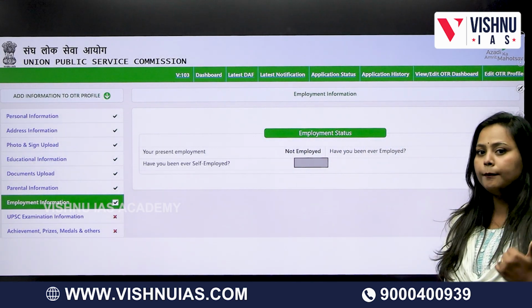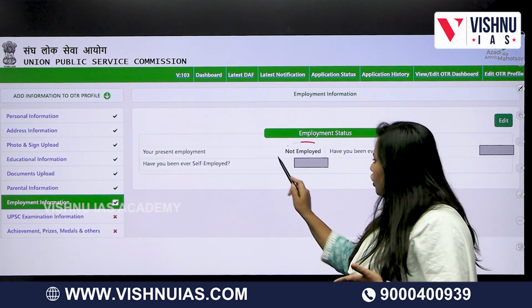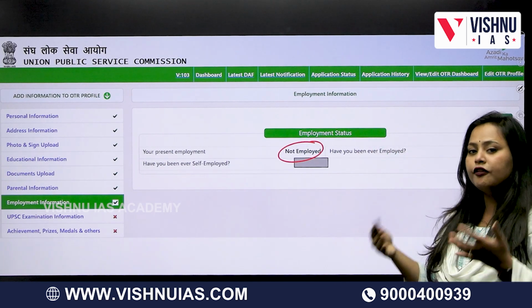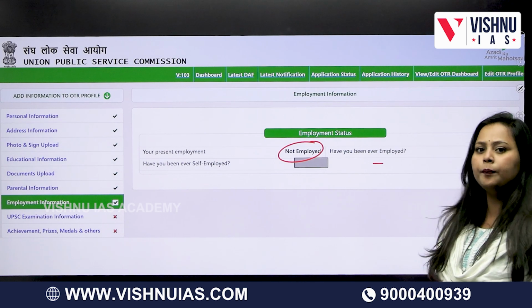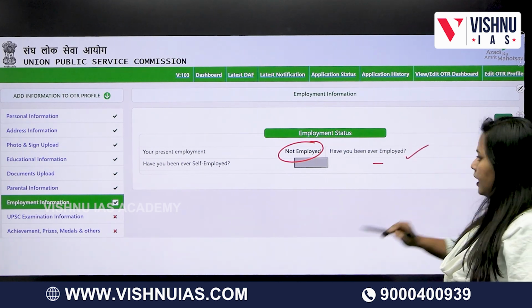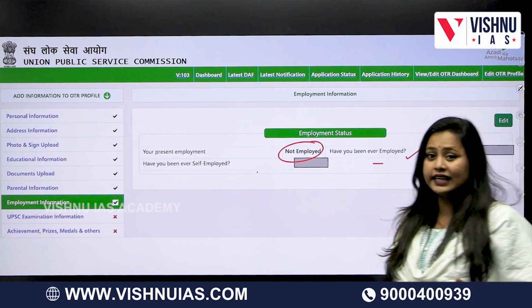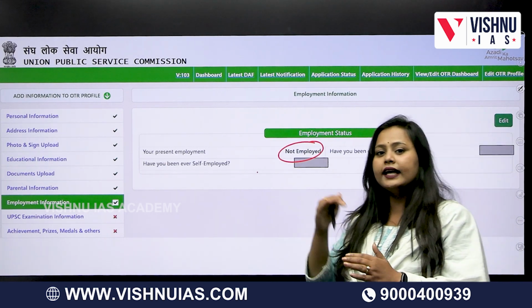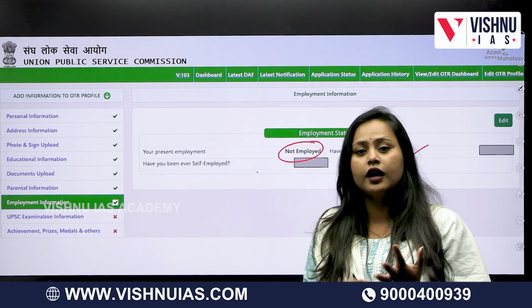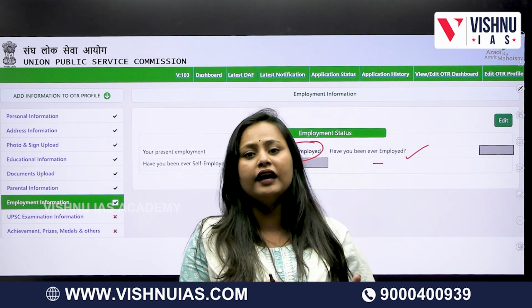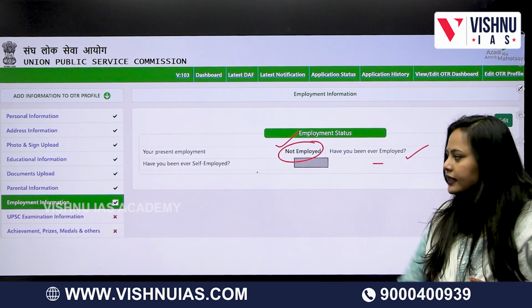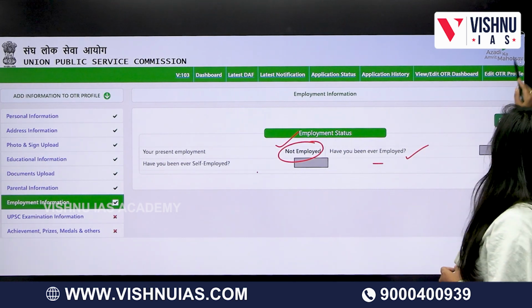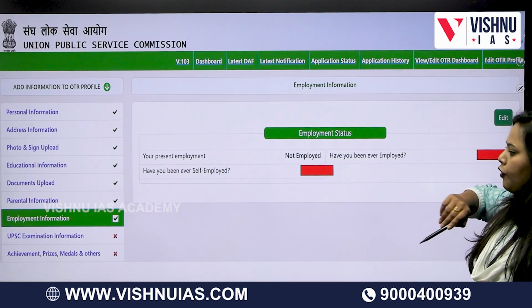Now go on to your own employment information. If you are not employed, click that you're not employed, and if you have ever been self-employed, select that, or if you have ever been employed, or whatever your present status is, click it. If it is yes, you will be asked what sort of employment, whether you are a government employee, a public employee or a private employee and so on. After clicking over here, you'll get a tick mark status, then go to your UPSC examination information.